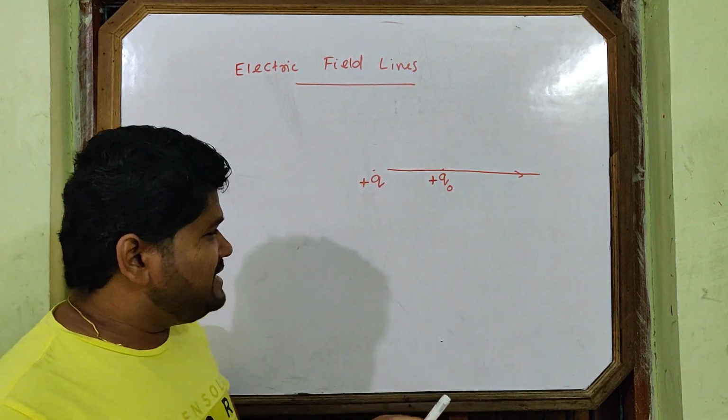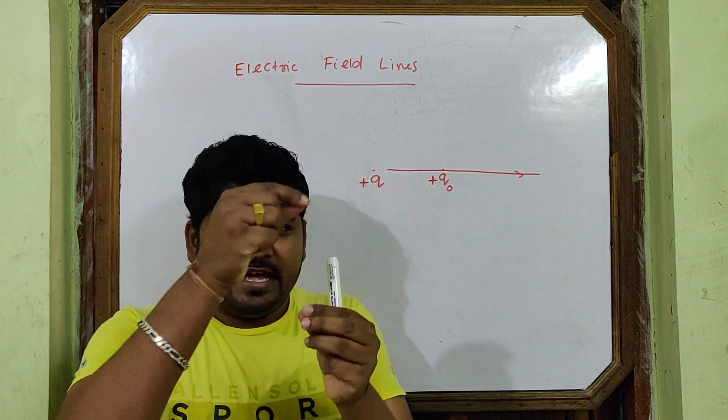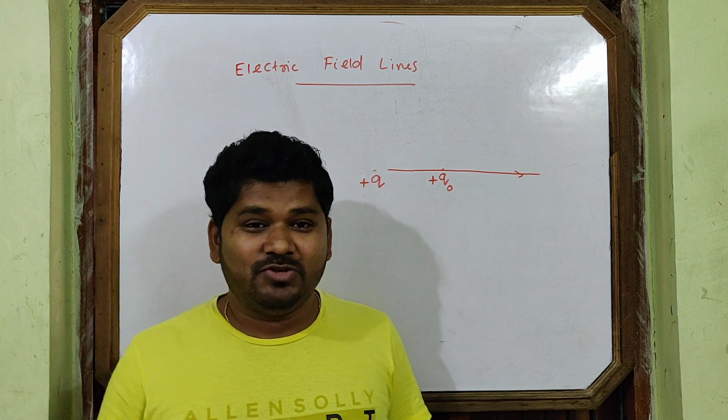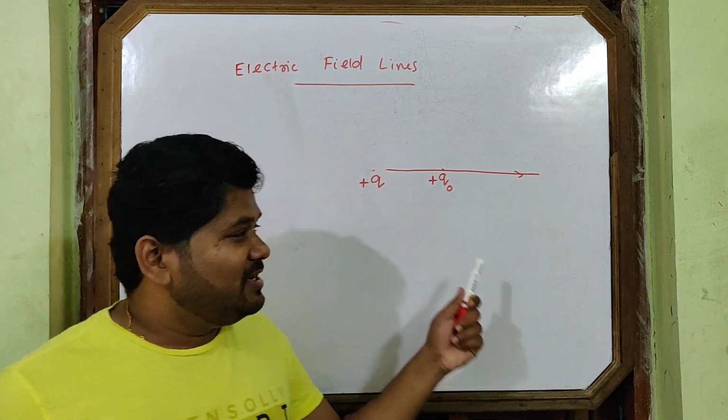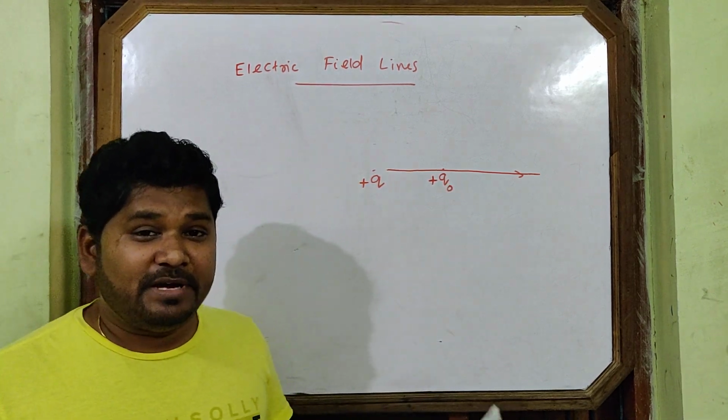Is there such lines present around this plus q? If there is a plus q here, are there such lines present around it? No, there are no such lines. So these lines are just imaginary lines we are drawing.